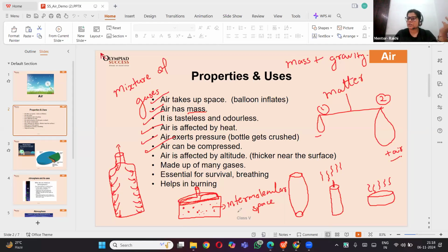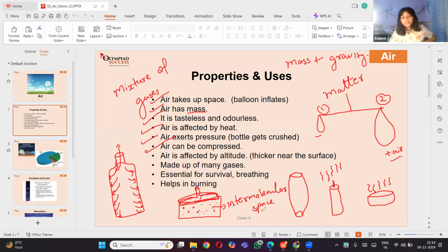game changer in the matter, right? If we increase the intermolecular space, one matter changes into another. If we reduce the intermolecular space, one matter changes into another. If I want to change the gas into liquid or liquid into solid, I have to reduce the intermolecular space. While if I want to convert the solid into liquid and liquid into gas, I have to keep on increasing the intermolecular space, right?